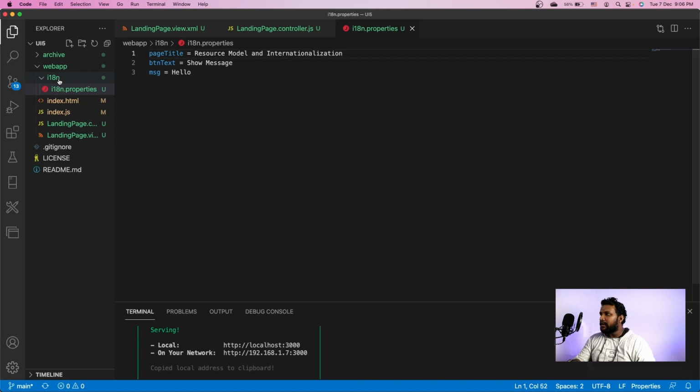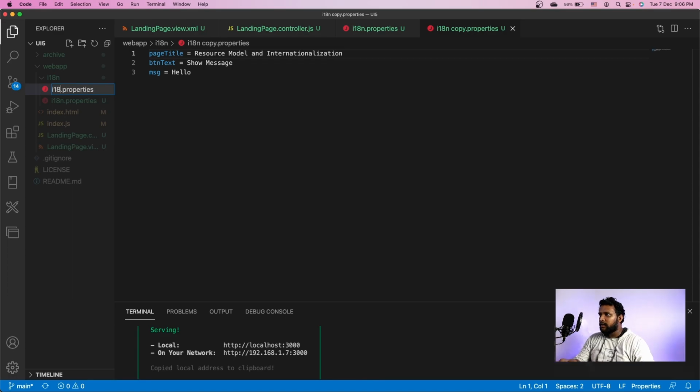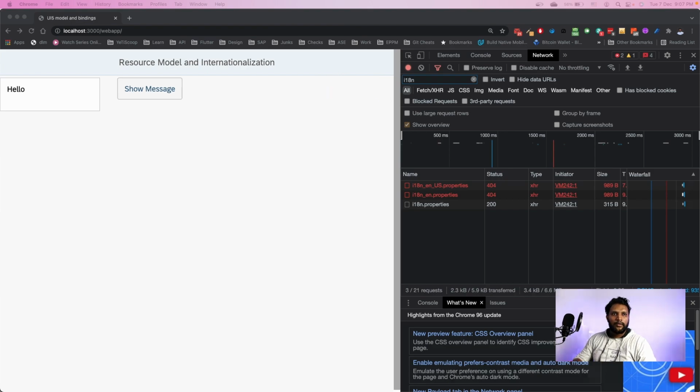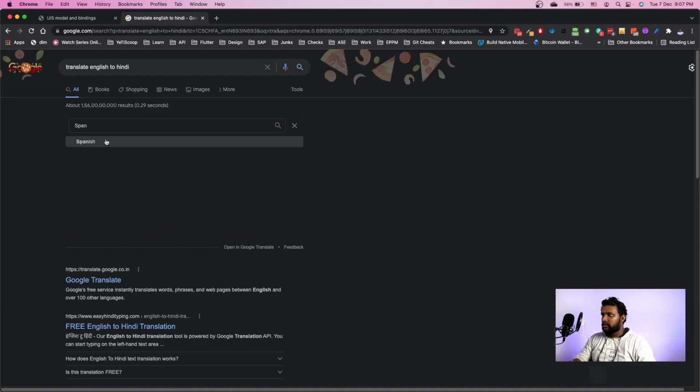So how do I handle a different language? It's simple. Let me create a copy of this and let me rename it with a different name. So instead of i18n, I'll be having i18n underscore es. ES stands for Spanish. So let me use Google Translate to convert my text into a different language. I'll bring it. I'll use Spanish.